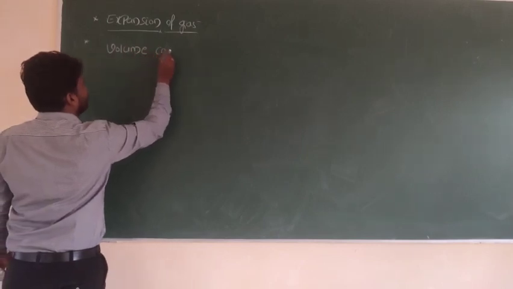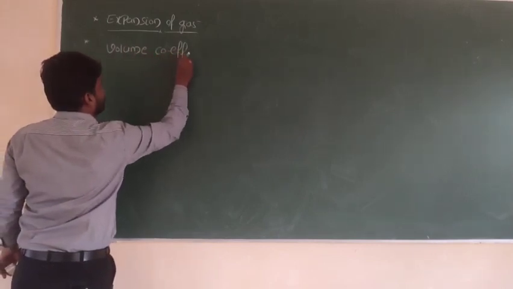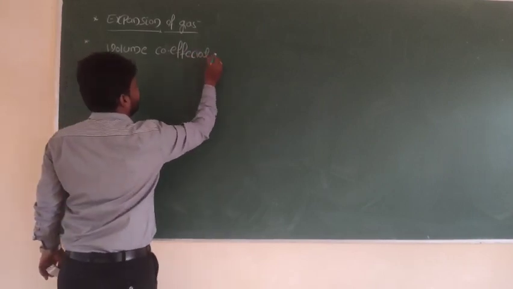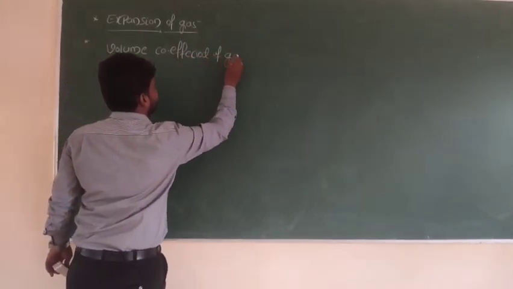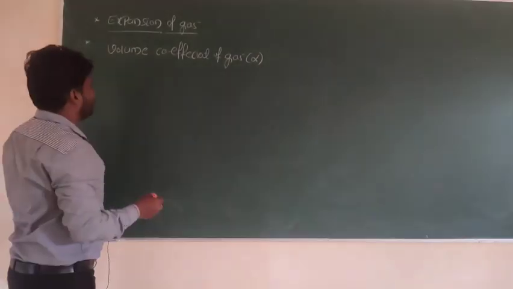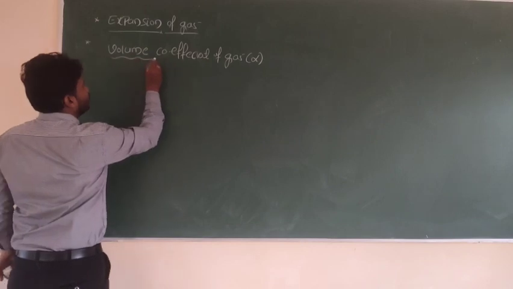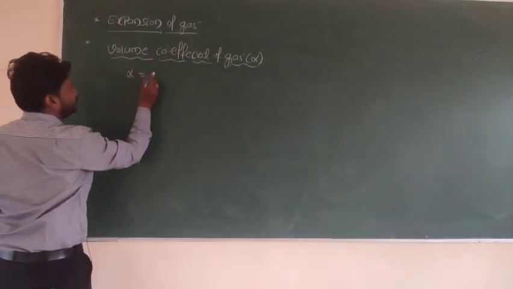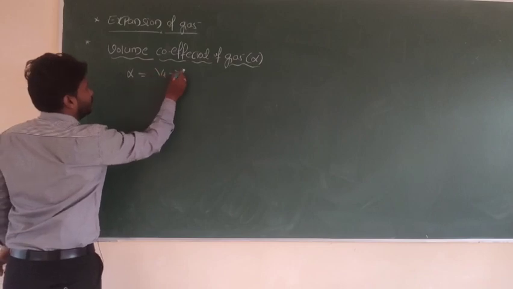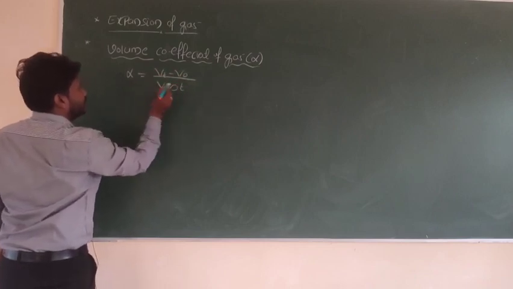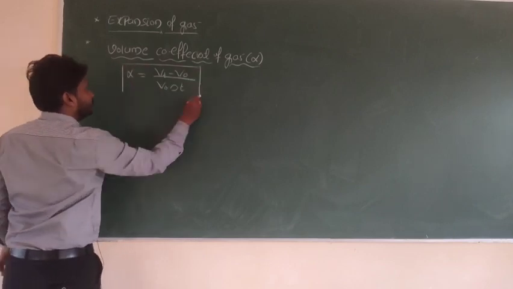Volume coefficient of gas is represented by the letter alpha, right? So volume coefficient of gas alpha is equal to V of t minus V naught divided by V naught into delta t, right?